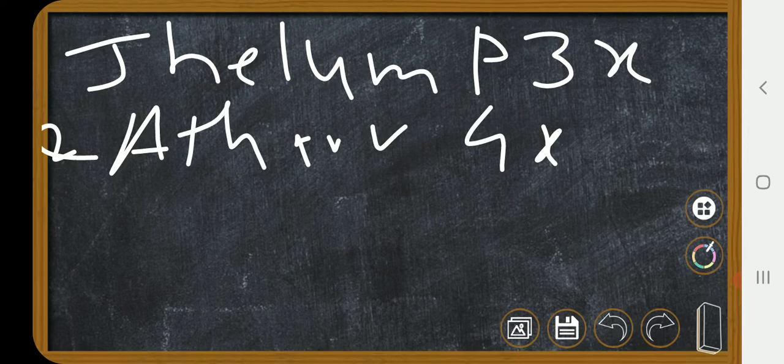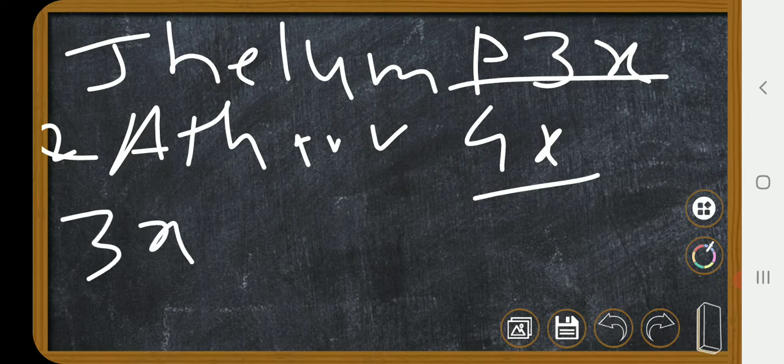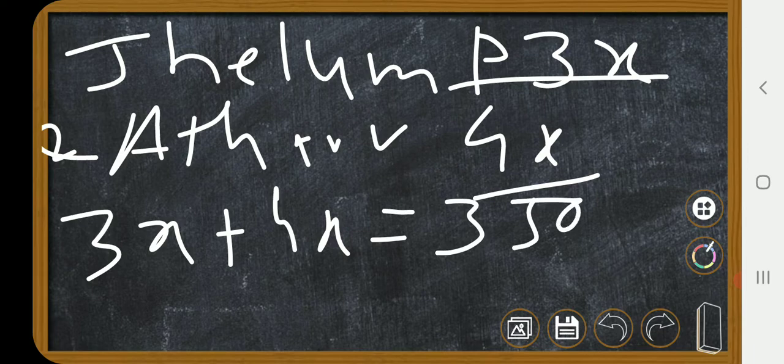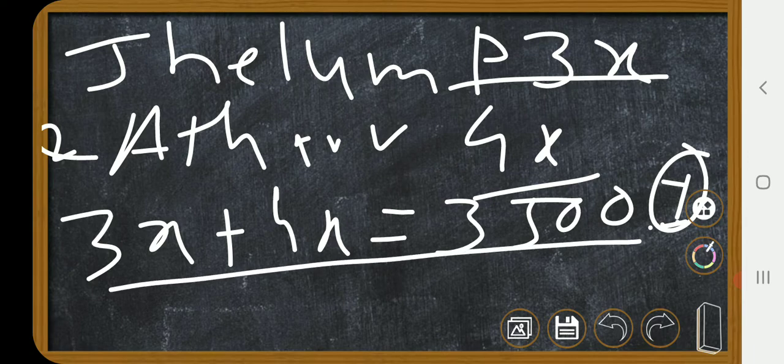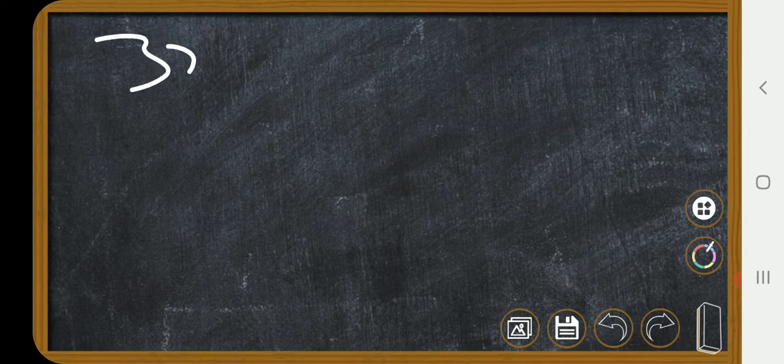If you add both profits, you get 3,500. So we write 3x plus 4x is equal to 3,500, because it has been given in the example.